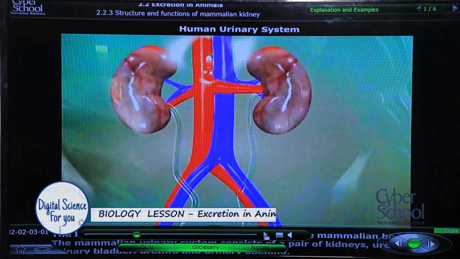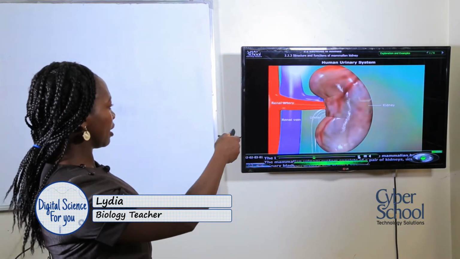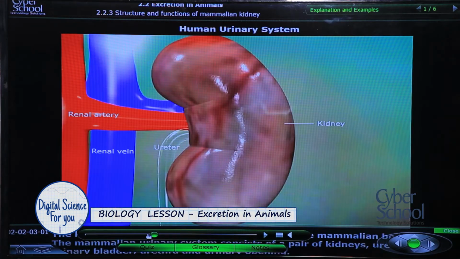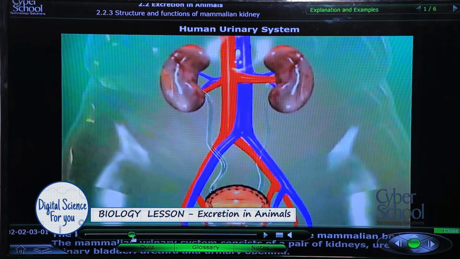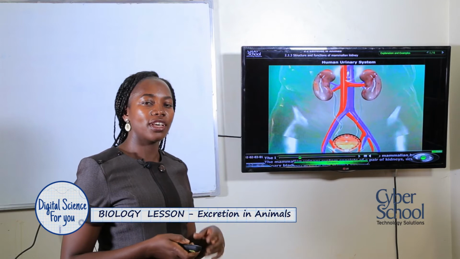Now, we are looking at the structures that accompany the kidney and that are going to be helpful in this process of urine formation. Look at this other structure that is not the blood vessels. You see it? Let's go back. Yes, the ureter. Each kidney has got a ureter that runs from the kidney and goes down, joining at the urinary bladder. The bladder is the temporary store of urine until it is full. Then that urine will be released at intervals through the urethra.